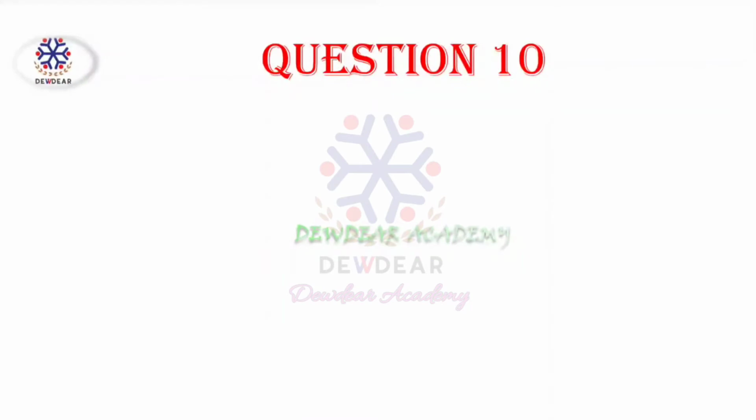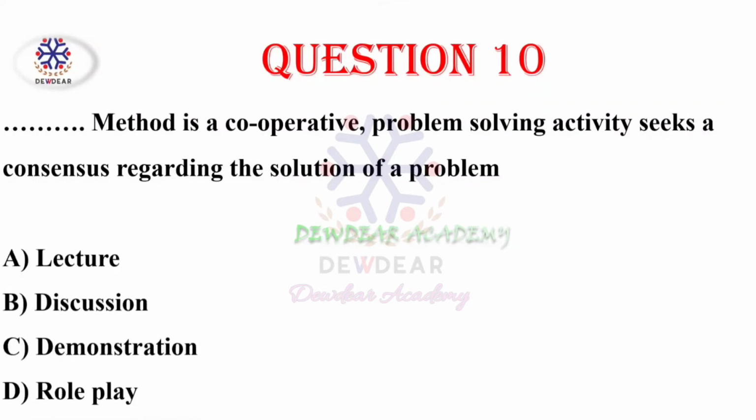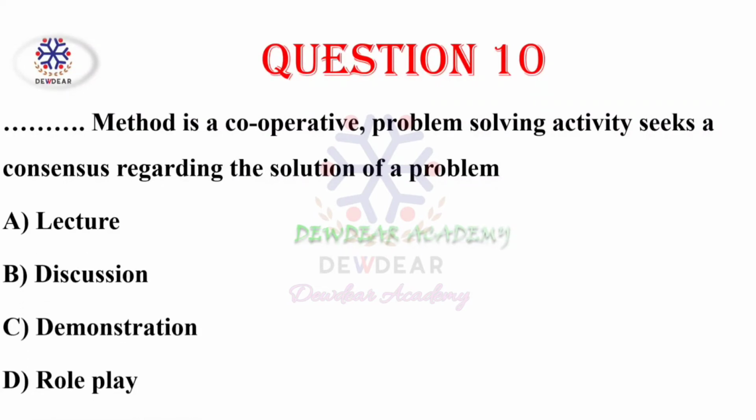Then question number 10. Dash method is a cooperative problem-solving activity that seeks a consensus regarding the solution of a problem. Options: lecture, discussion, demonstration, role play. Correct answer is discussion. Discussion is a cooperative problem-solving activity that seeks a consensus regarding the solution of a problem.